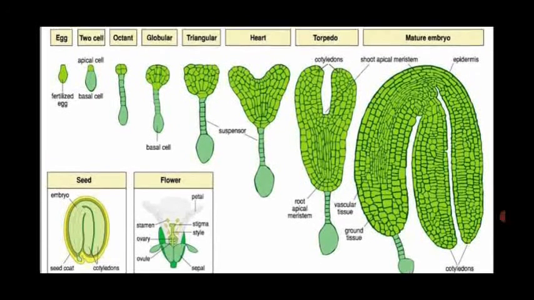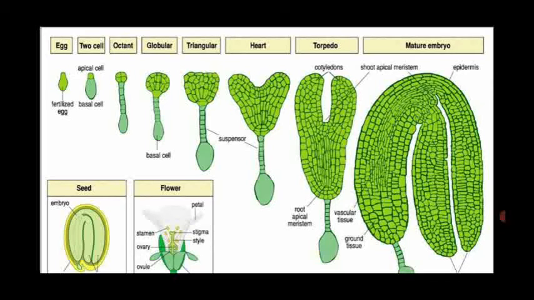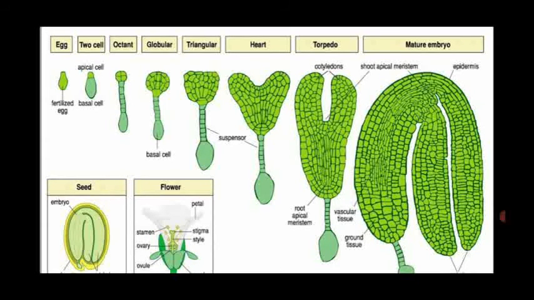So this is the developmental stage of the dicot embryo in Capsella bursa-pastoris. That is called embryogenesis. So development of the embryo inside the seed is called embryogenesis. Dear students, I hope you have all understood how embryogenesis takes place inside the seed.